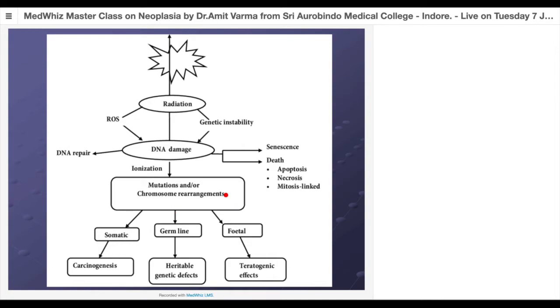Now, if it affects the somatic cells, meaning in adults, it will lead to carcinogenesis. If it affects the germline cells like our gonads, it will lead to hereditary genetic disorders. Okay, that's why we say that in pregnancy, radiation is not allowed. Why? Because if it affects the fetus, it will lead to teratogenic effects. So there will be anomalies in the child. So the thing to understand is radiation in pregnancy leads to teratogenicity. Radiation to gonads or germline cells will lead to hereditary disorders. But radiations in adults to our mature tissues will lead to carcinogenesis.